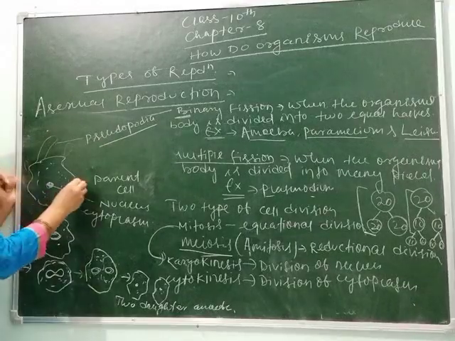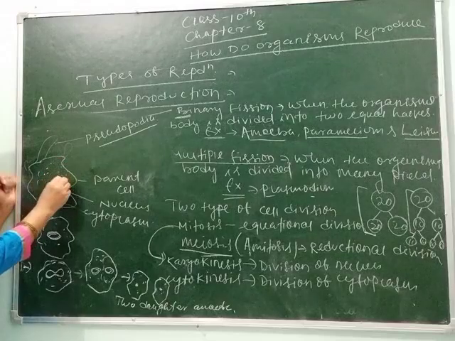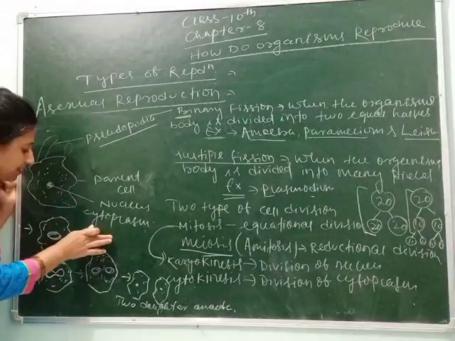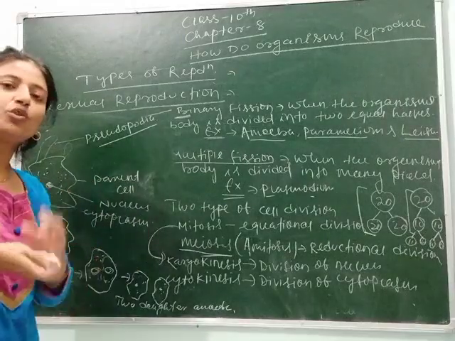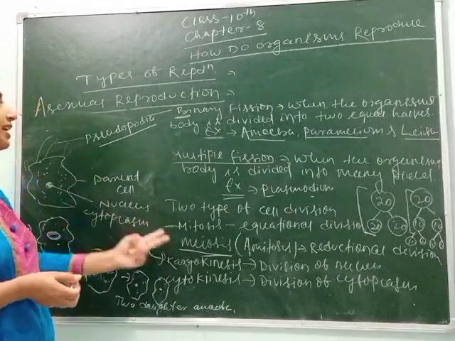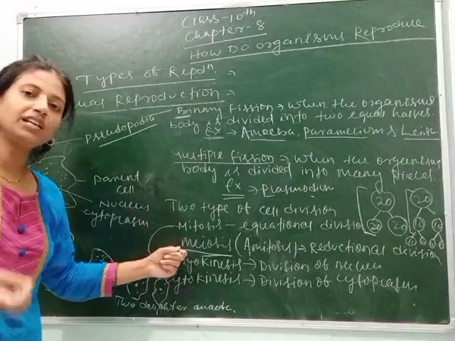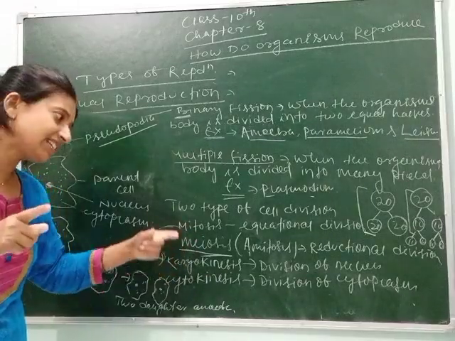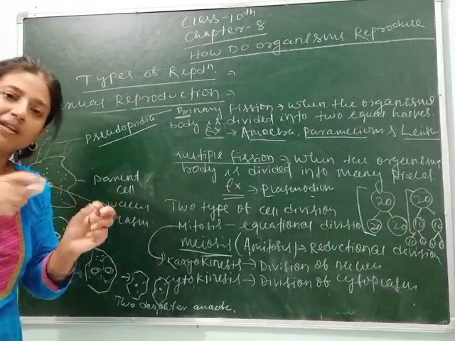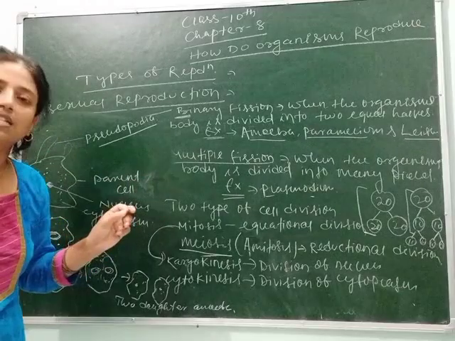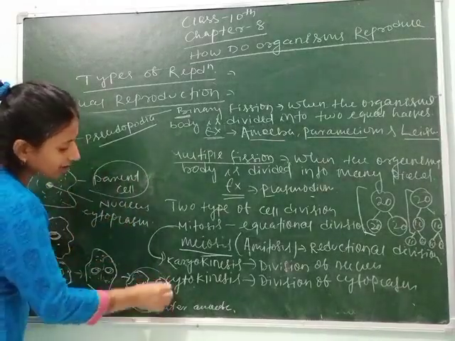This is the first step. This is the parent cell. This one is the nucleus, and the dot structure you can see here is called the cytoplasm. Then, as I have told you, during any type of cell division, two types of events can be seen. So here one is karyokinesis, meaning division of nucleus. First the nucleus will divide, then the cytoplasm will divide. Due to division of cytoplasm, a cell wall is formed and two individual daughter cells are obtained. So this is the parent cell and these two are called daughter cells.